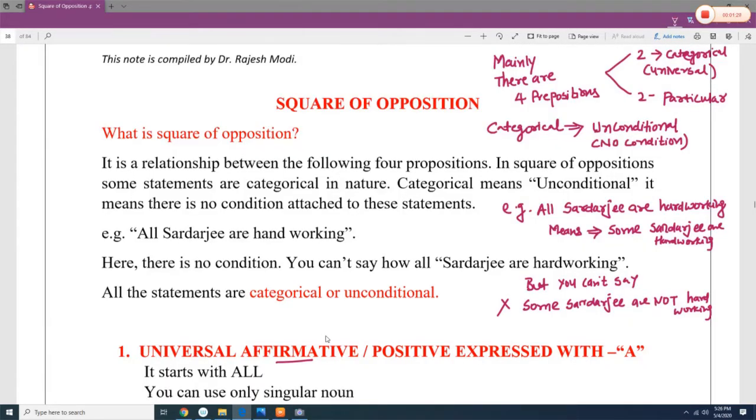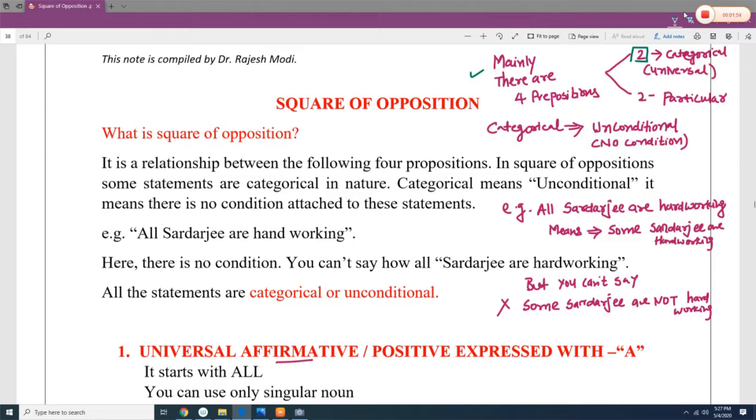So in the square of opposition, as I mentioned, there are basically four parts of the proposition. Out of the four parts, two parts are categorical. Now what do we mean by categorical? Categorical means universal or unconditional.